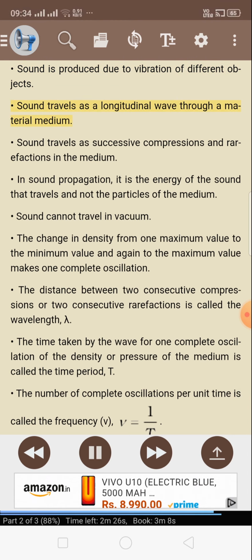Sound travels as a longitudinal wave through a material medium. Sound travels as successive compressions and rarefactions in the medium. In sound propagation, it is the energy of the sound that travels and not the particles of the medium. Sound cannot travel in vacuum.